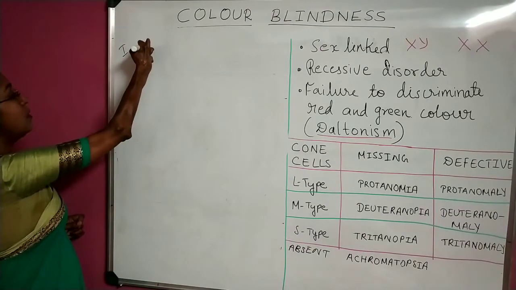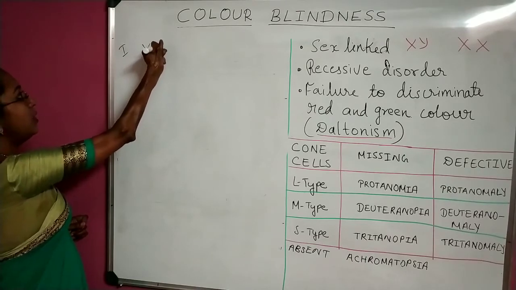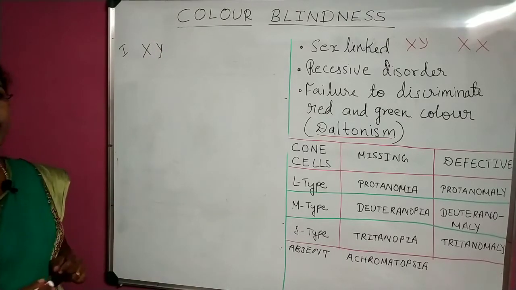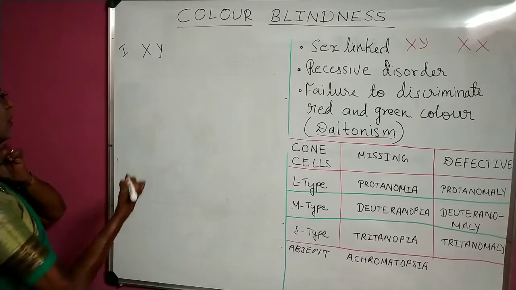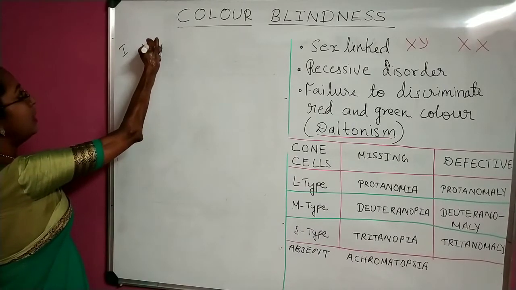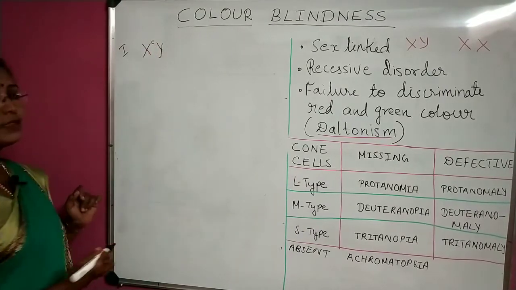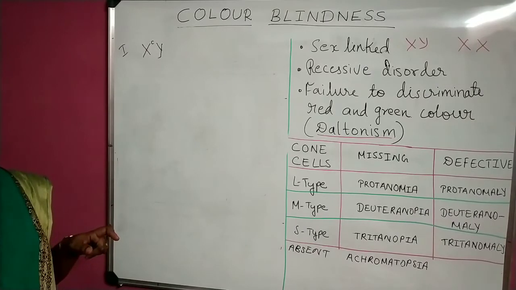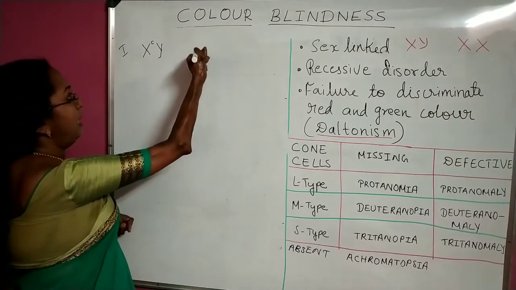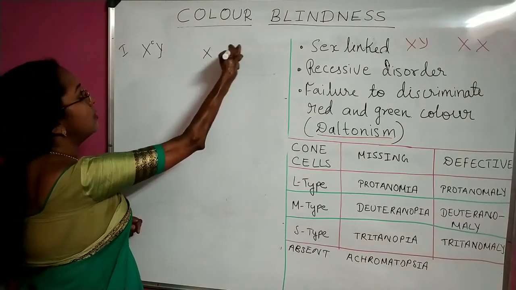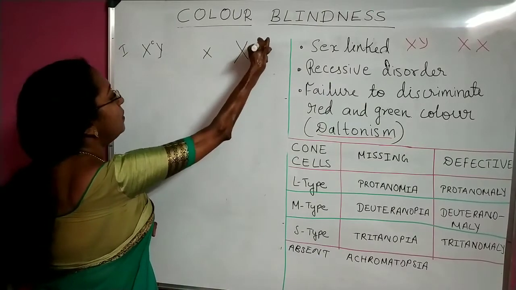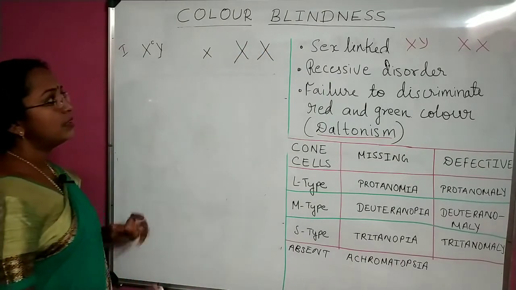So males, I am putting here X, Y. Father is affected, so I am putting here XC, Y. Colorblind father crossed with normal female, XX.